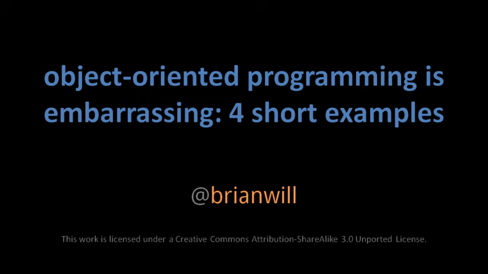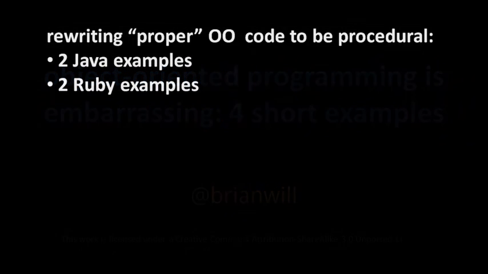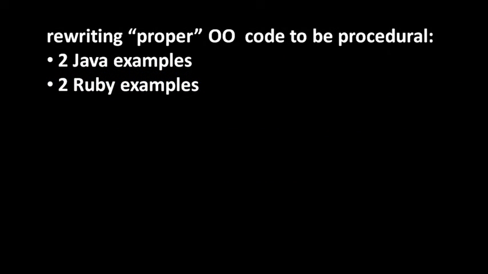And so to follow up that argument and see it through, I wanted to present some concrete examples, and this one's upping the ante, so it's called Object-Oriented Programming is Embarrassing. In this video, I'll have 4 examples, but they'll be really short, less than 200 lines in each case. 2 of them are in Java, and 2 of them are in Ruby, and I'm going to show how if you rewrite them into just a simple procedural style, the resulting code is much better, and I'll try and discuss exactly why. And just to make the comparison fair, for each example, I won't change the language. So from Java, I'll rewrite it in Java, and if it's in Ruby, I'll rewrite it in Ruby.